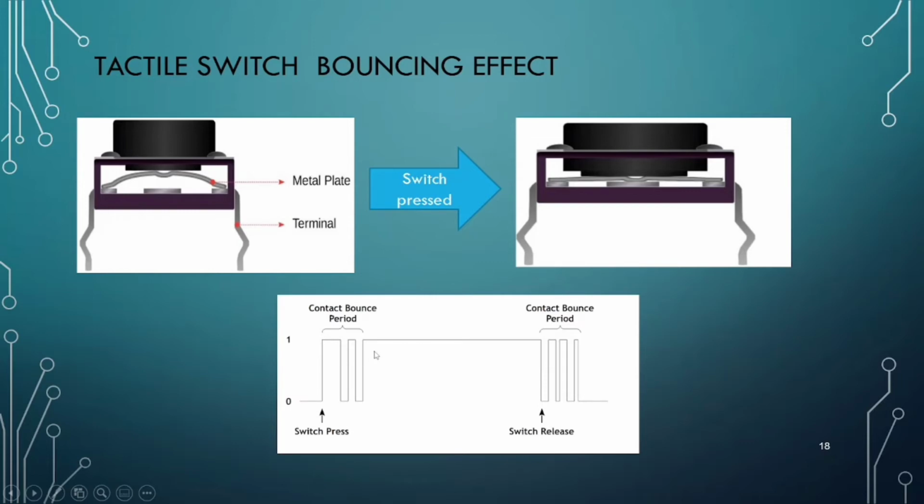Similarly, after keeping the switch in a stable position for some time, as you can see in the below diagram, when you try to release the switch, the metal plate again tries to become stable, and before going to the stable stage, it again gives some distortion, due to which there is some distortion created in the signal again. This is nothing but again the bouncing effect during the release of the switch. So this is a brief explanation about the bouncing effect. Basically, bouncing effect lasts for 18 to 20 milliseconds.